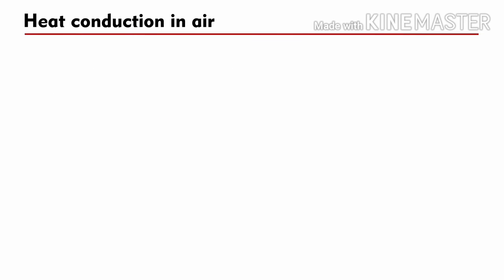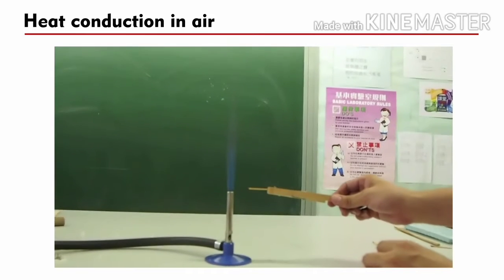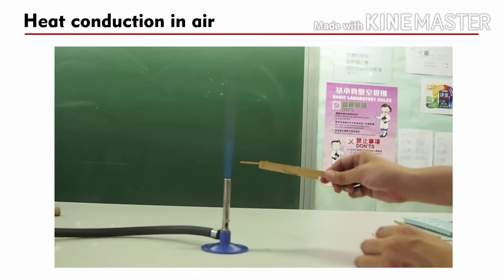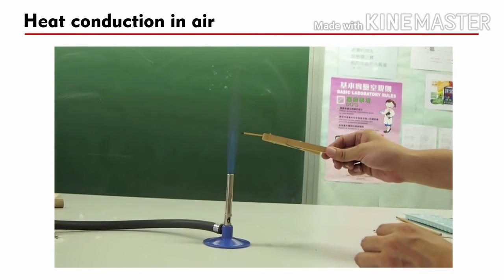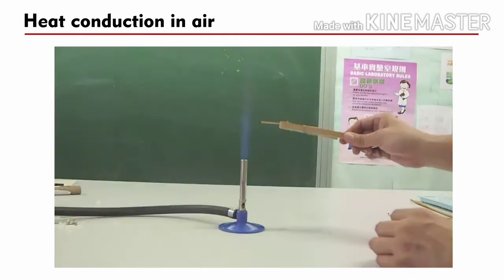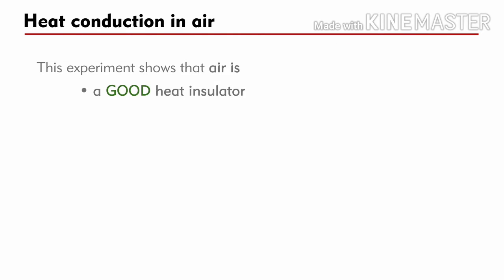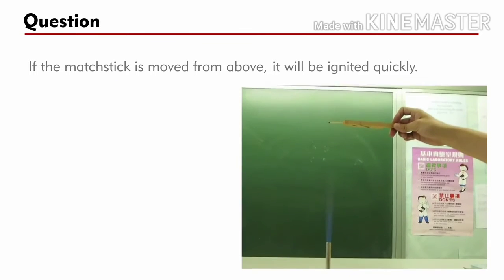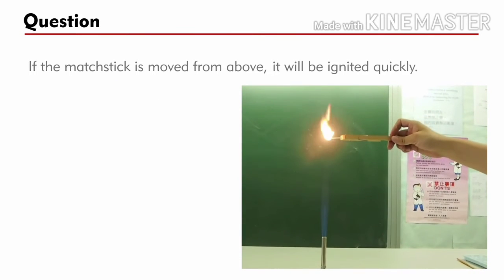Now, let's consider heat conduction through air. A matchstick is moved horizontally towards the flame of a Bunsen burner. You can see that even when the matchstick is less than 1 centimeter from the flame, it does not ignite. This shows that air is a good heat insulator, or a poor heat conductor. Question: if the matchstick is moved from above, it will be ignited quickly. How do you explain this?